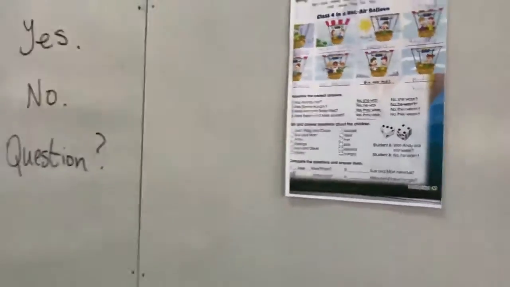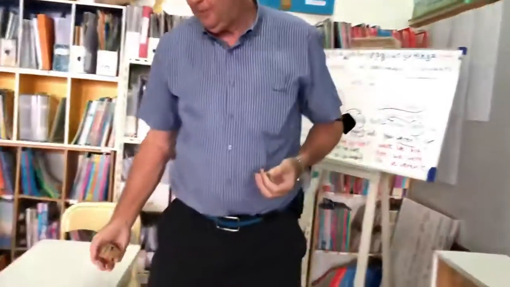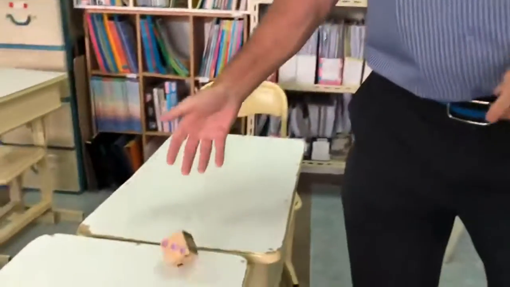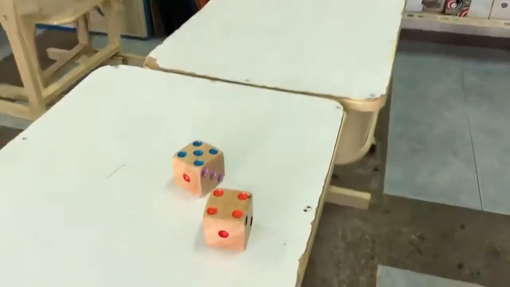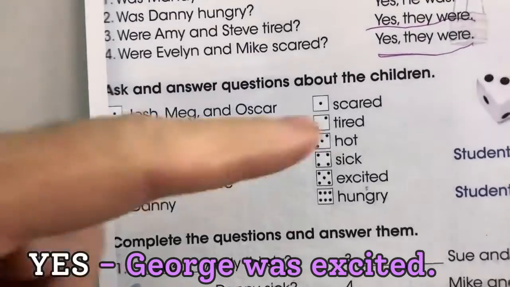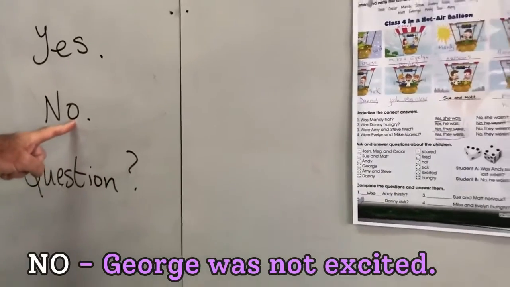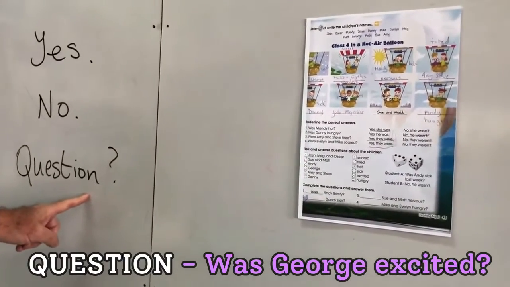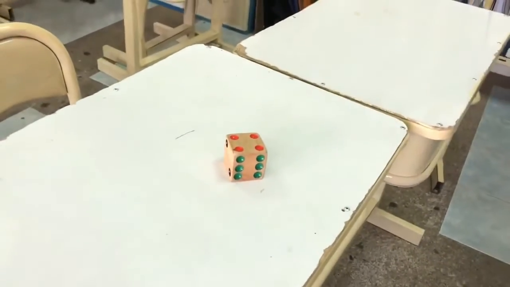Let's do 2 more. Okay, so let's do number 4, George, and number 5, excited. So yes, George, 1 person, he, so George was excited. No, George was not excited. And a question, was George excited? 1 more. 4, George again.